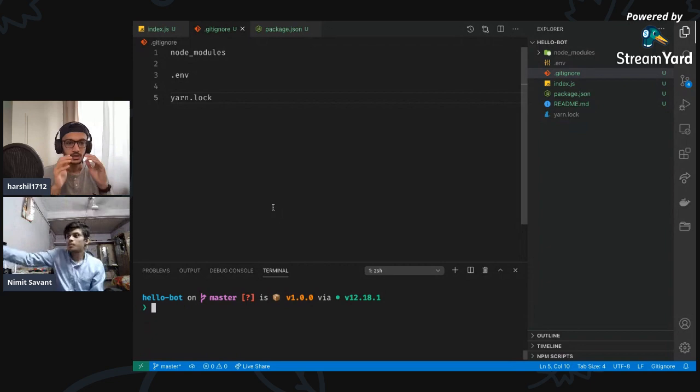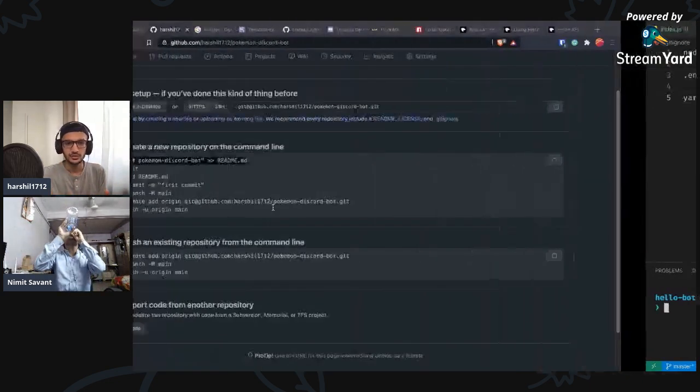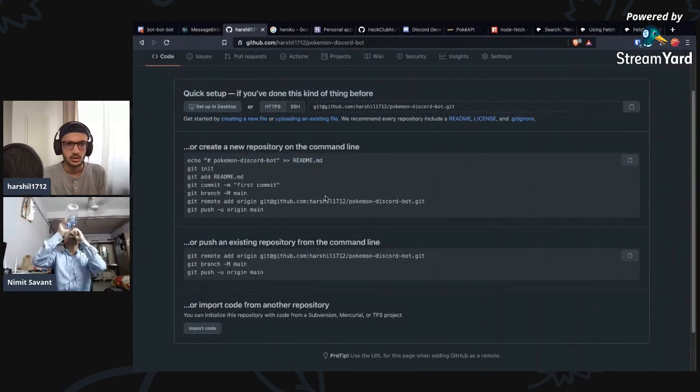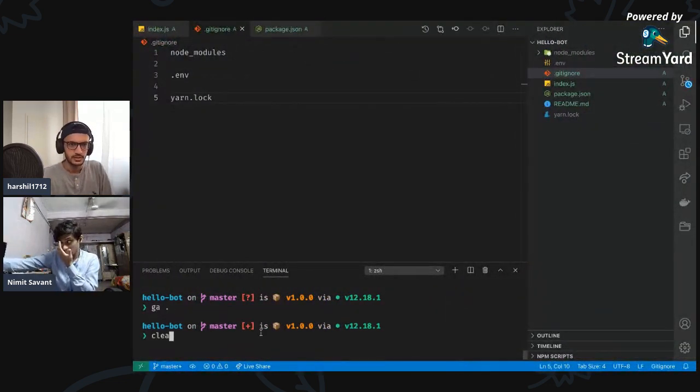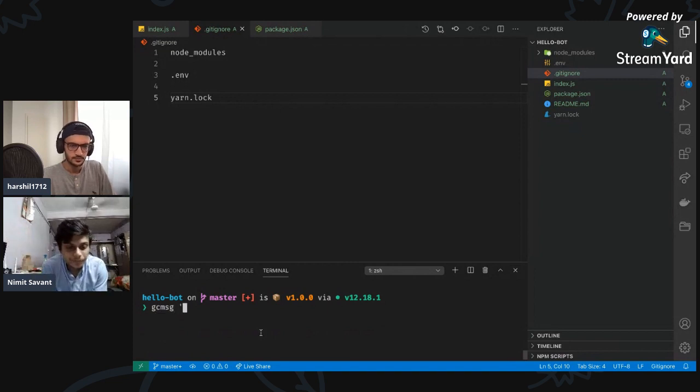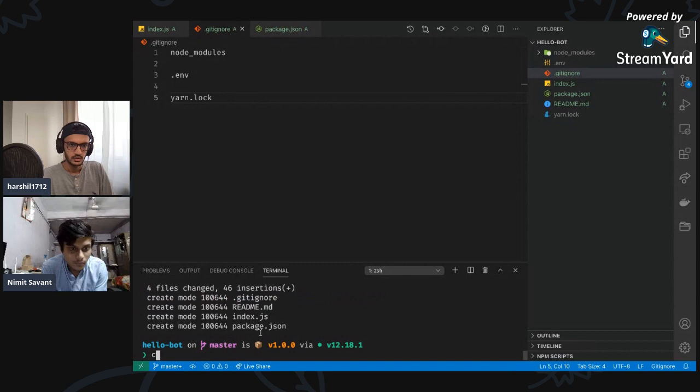Perfect. Awesome. So we have the initial repository. We need to make a commit. We need to add remote as well. So I'm gonna do this now. Just gonna use some aliases that I have and then do gcmsg, initial commit.